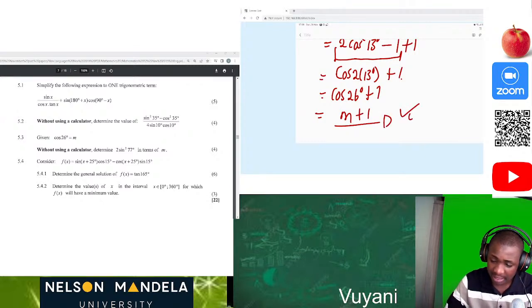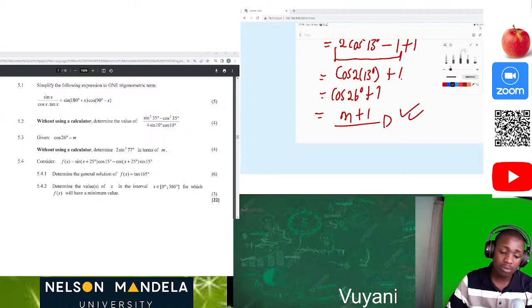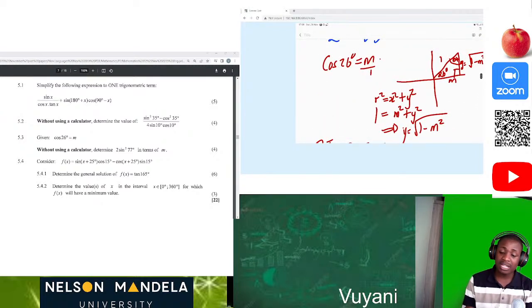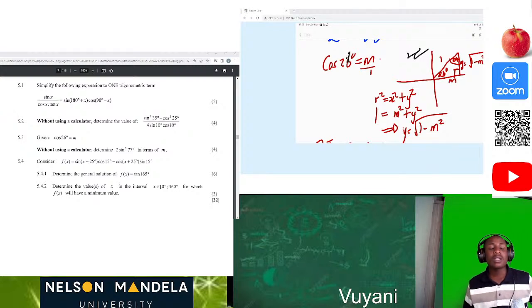Let me explain this again. I feel like it's so crucial. So initially, I thought there are many questions, so I started by doing this Cartesian plane. So what does this mean? Which means tomorrow, the moment you are given this, if there are many questions A, B, C, D, please start by drawing your Cartesian plane. Then after you're done with your Cartesian plane, fill up your Cartesian plane. Fill it up, guys. Please, please fill it up.